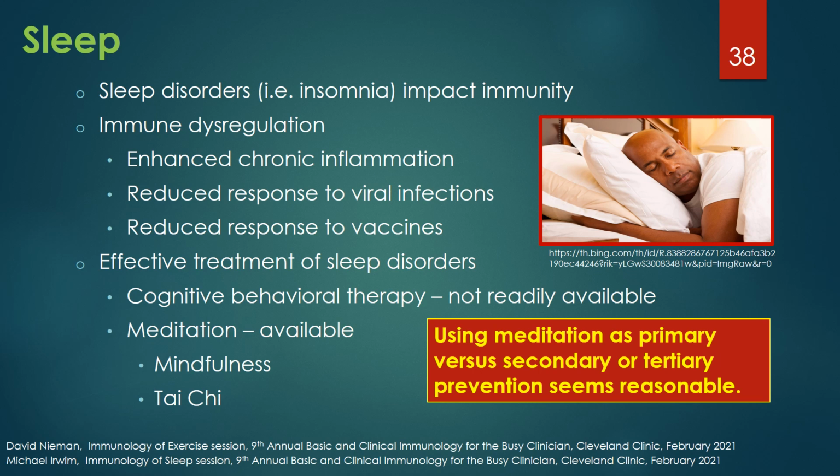Cognitive behavioral therapy is not readily available to most of the population. Meditation programs like mindfulness and Tai Chi are much more available to the general public. Using meditation as primary versus secondary or tertiary prevention seems reasonable.